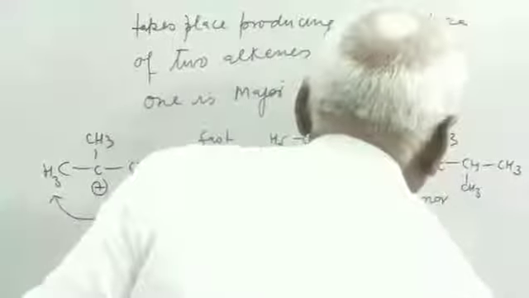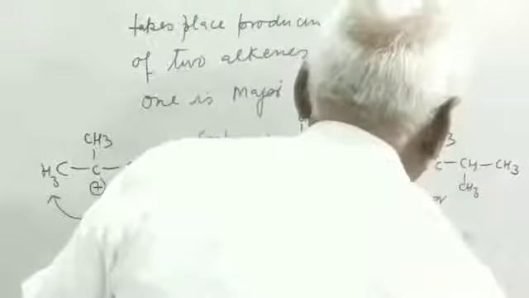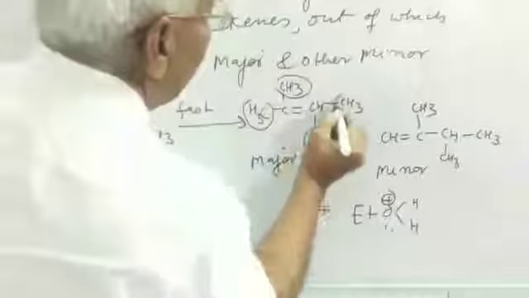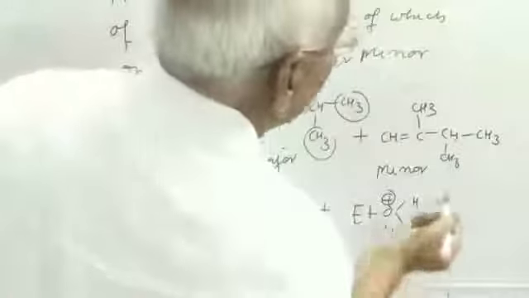The reason for major and minor is the presence of excess alkyl substituents, like that. So this carries 4 alkyl substituents, and this carries only this one.